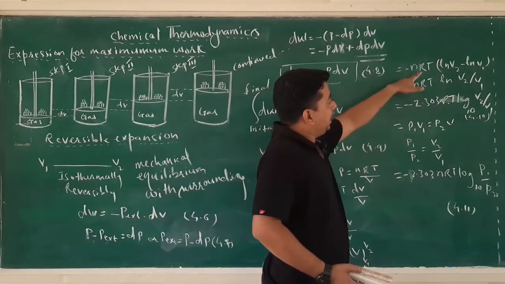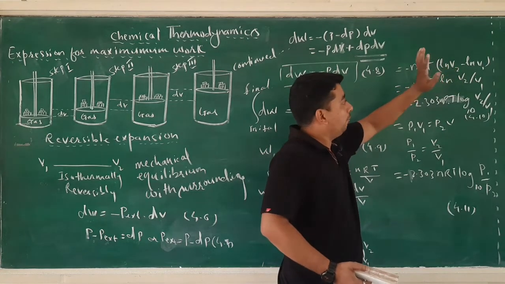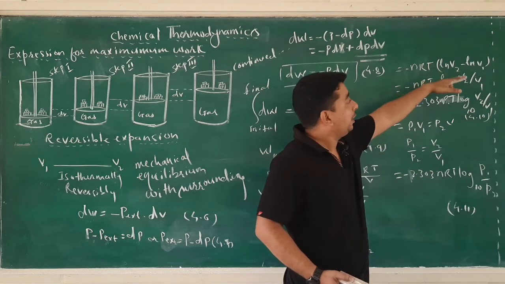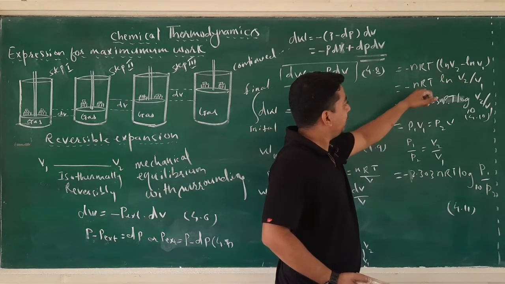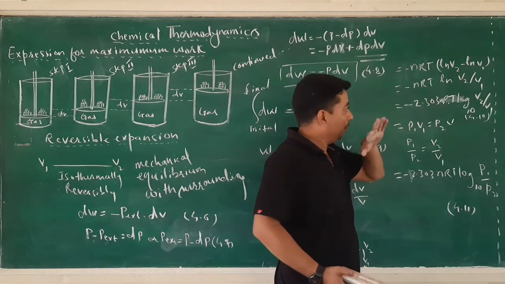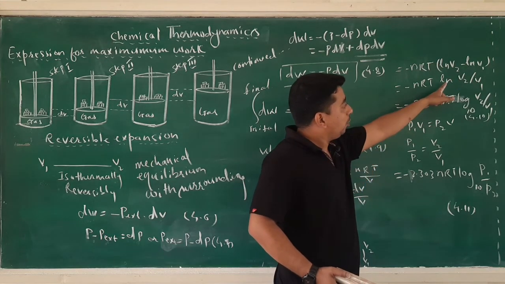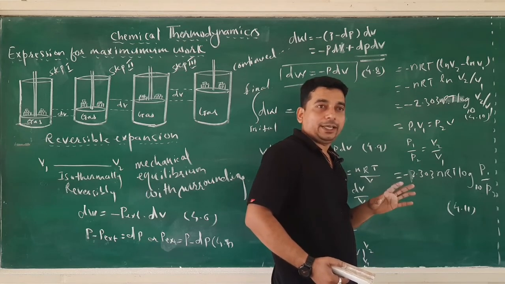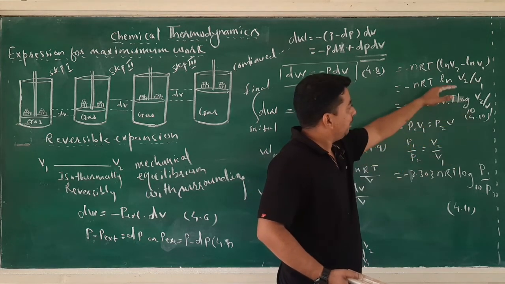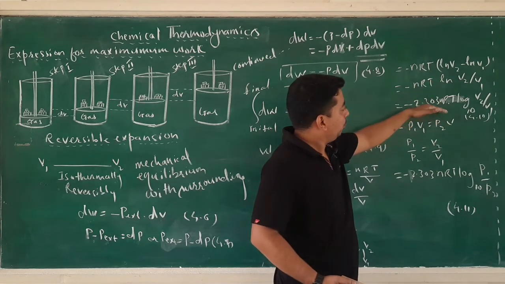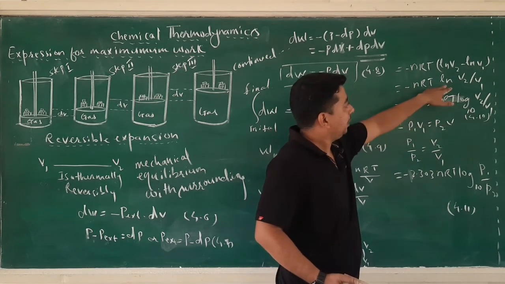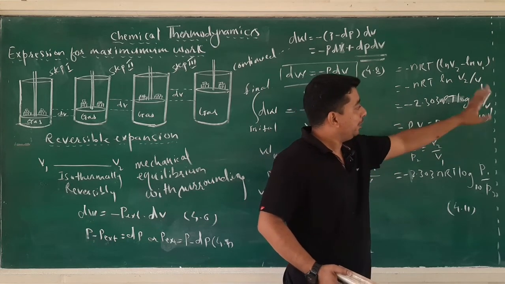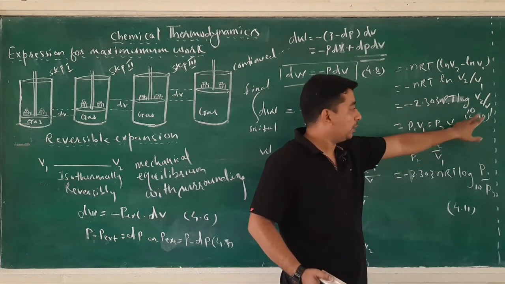It can be written as minus nRT (ln of V2 minus ln of V1). Now in natural log, subtraction becomes division. So it will be minus nRT ln of V2 divided by V1. Now if you want to remove the natural log, you will multiply it by 2.303 log to the base 10, and this natural log will be removed. So minus 2.303 nRT log to the base 10 V2 divided by V1, put it as equation number 4.10.